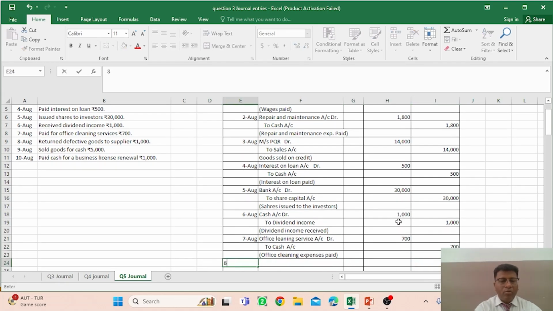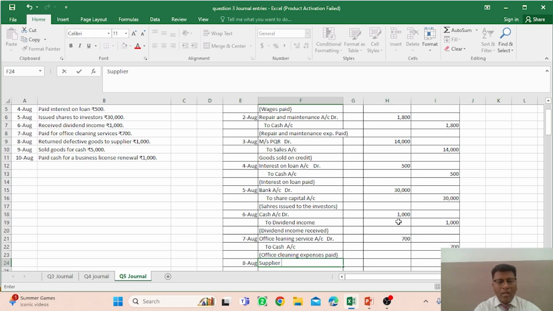And on the 8th of August you see another transaction: return defective goods to supplier. When you receive the goods at the time of purchase, definitely the supplier account would be credited at that time. So now because you are returning those goods to the supplier, the supplier account would be debit.